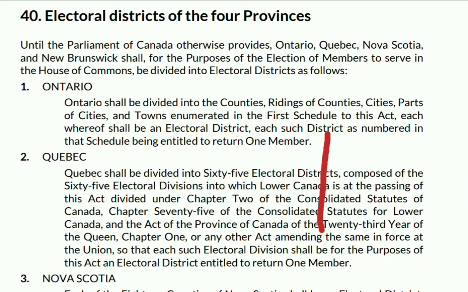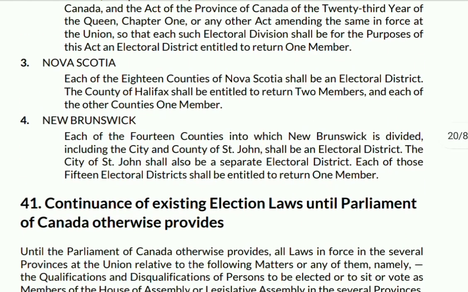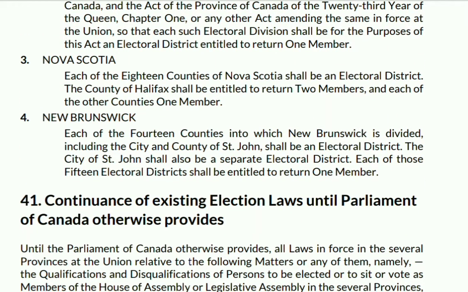Now what is there in case of Nova Scotia and New Brunswick? Nova Scotia, each of the 18 counties, so there are 18 counties in Nova Scotia that you have to remember, shall be an electoral district. So counties have been declared as electoral districts. The county of Halifax, now special mention of this county, shall be entitled to return 2